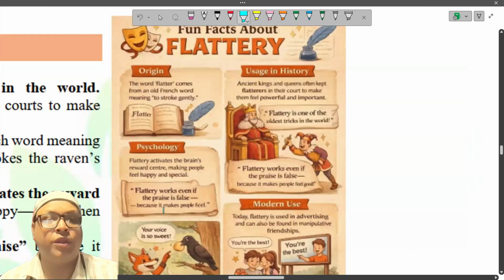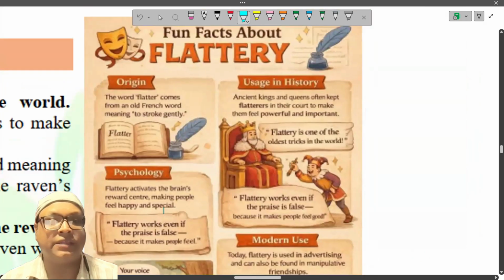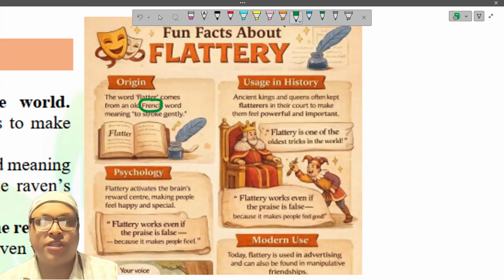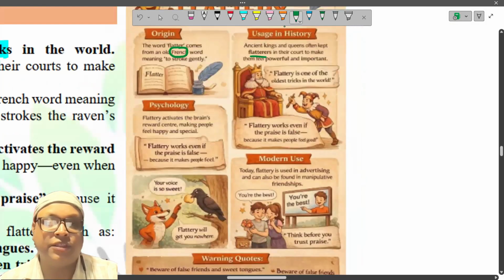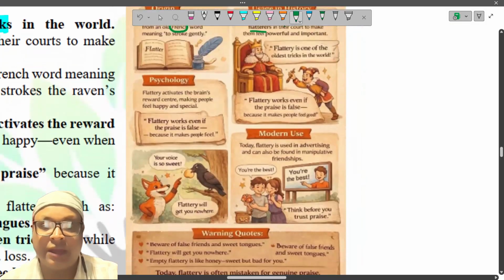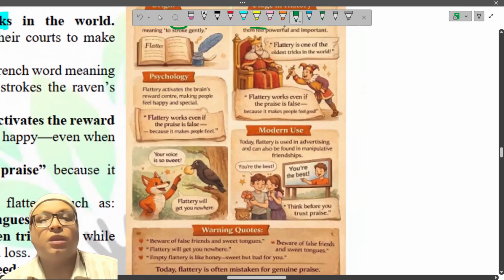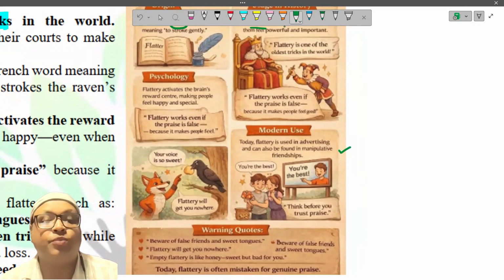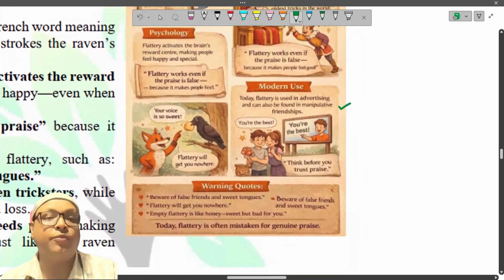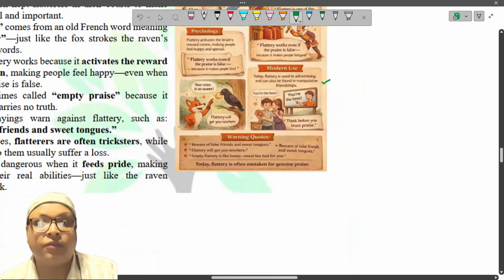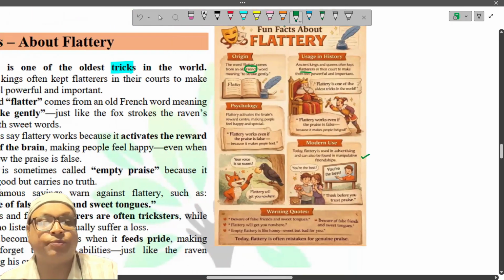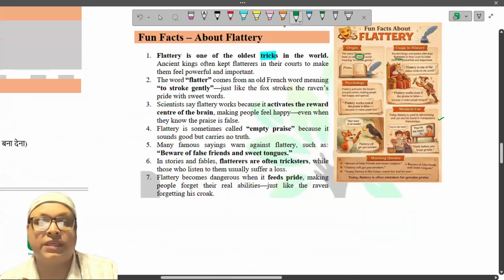The origin of flattery is actually French. It is from France. Ancient kings used to have flatterers, and this is a very much psychological thing. Nowadays also, people go on using flattery. Some people use it very consciously, some people don't use it consciously. Anyway, this particular thing also you'll get in the content box when we see it.